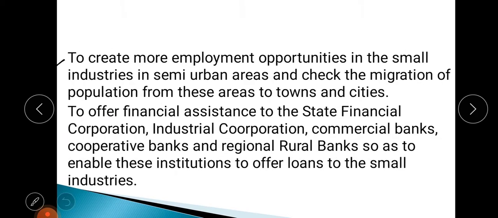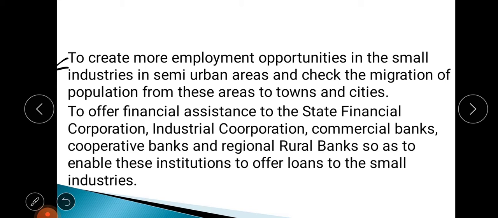Then, to create more employment opportunities in small industries in semi-urban areas and check the migration of population from these areas to towns and cities. Now, one important cause of migration from the villages to the cities or towns is what? In search of employment. Yes, people in search of employment move from the villages into the towns and the cities.